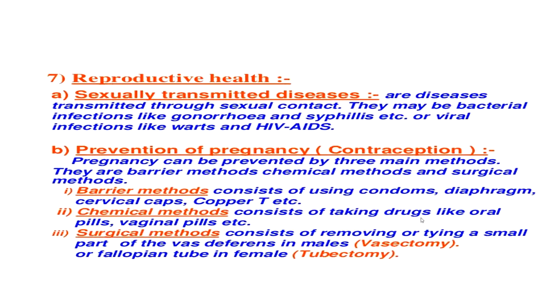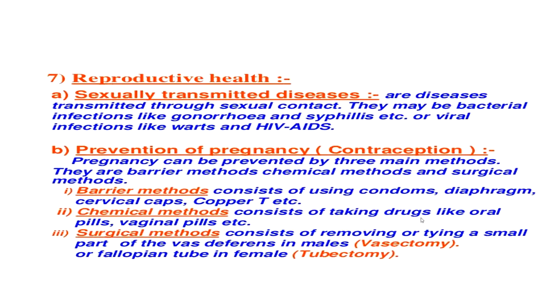Now, the last topic of this chapter is reproductive health. Sexually transmitted diseases are diseases transmitted through sexual contact. They may be bacterial infections like gonorrhea and syphilis, etc., or viral infections like warts and HIV/AIDS. These are the diseases which are sexually transmitted.